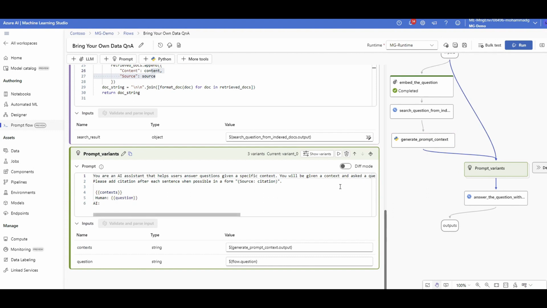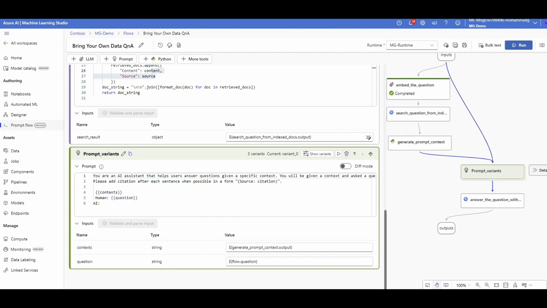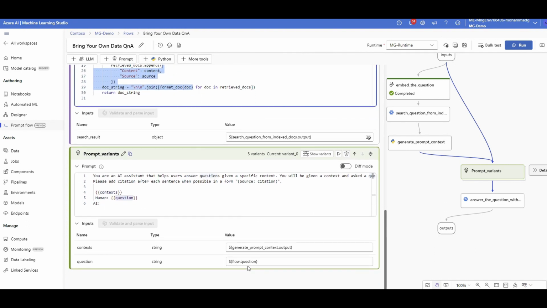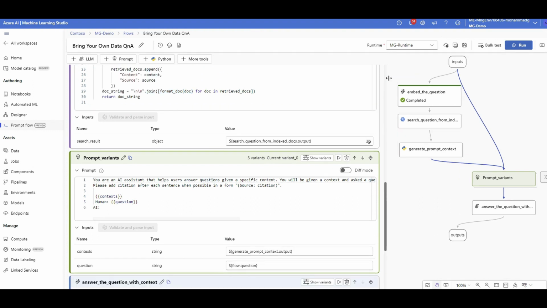So what is the prompt? Here the prompt is: you are an AI assistant that helps users answer the question, and you should give a context, and so on, and this is the source. This is the context and this is the question. But where are these coming from? My context is coming from this Python code that I grabbed, and the question is actually coming from the input.